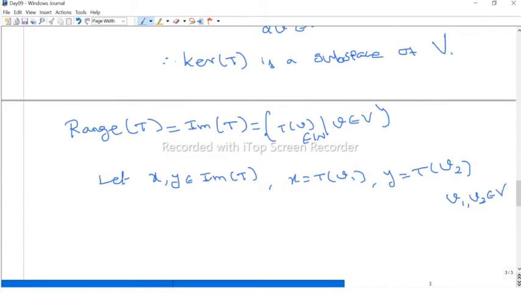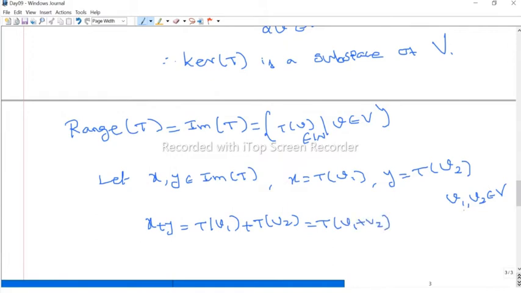Now what is the sum? The sum is nothing but x plus y. What is x? T of v1. What is y? T of v2. But we know that T is linear, therefore T(v1) plus T(v2) is nothing but T of v1 plus v2.